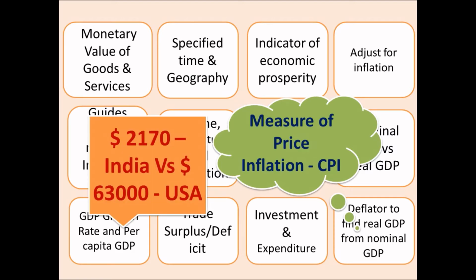When we spoke about per capita GDP, the GDP of the country may look very good, but if the population is large, then the GDP may not be very attractive for that country. In India, for example, our GDP is close to $3 trillion, but because our population is 1.3 billion, the per capita GDP is $2,170. Whereas in the United States of America, with a GDP of close to 21 trillion dollars, the per capita GDP is 63,000 US dollars.